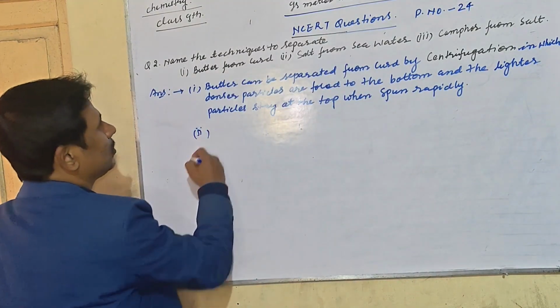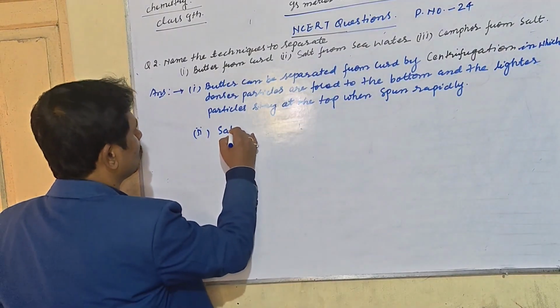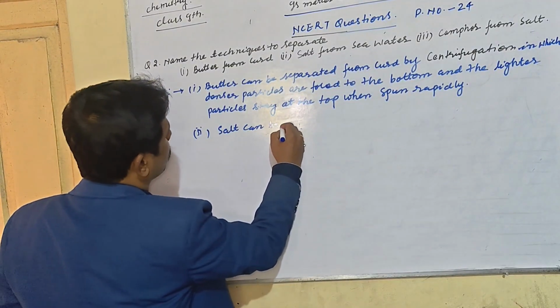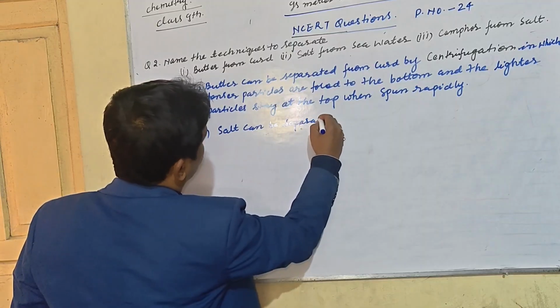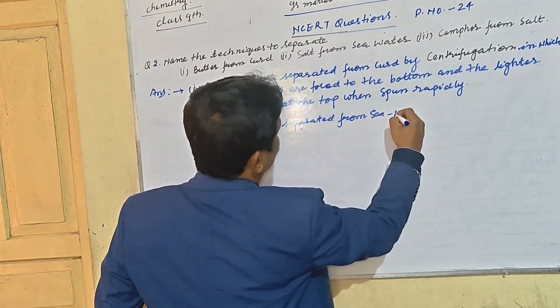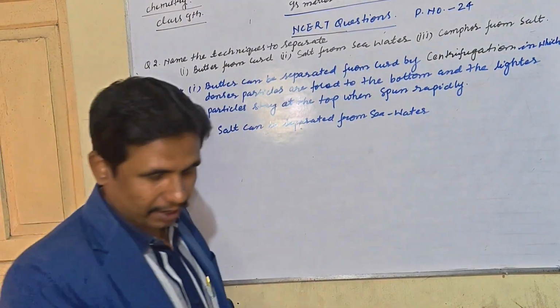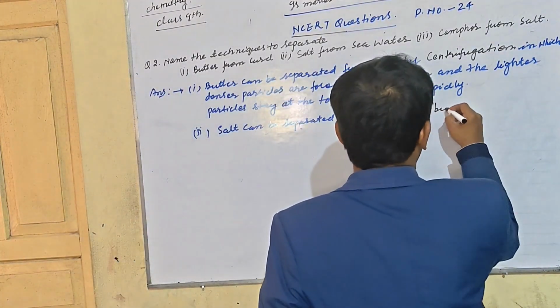Answer number 2, salt from seawater. Salt can be separated from seawater by vaporization or evaporation.